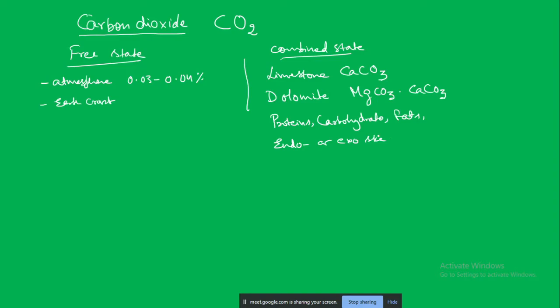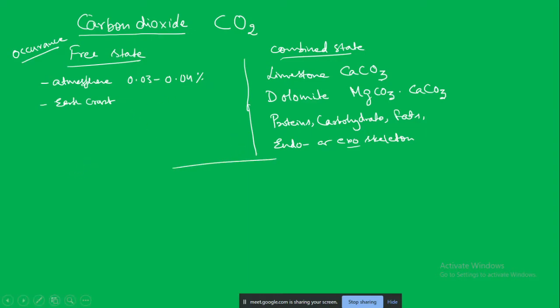Endoskeleton means bones, like the human skeleton, and exoskeleton means the outer shell, like in crabs. So in this way, we see the occurrence of carbon dioxide either in the free state or the combined state.